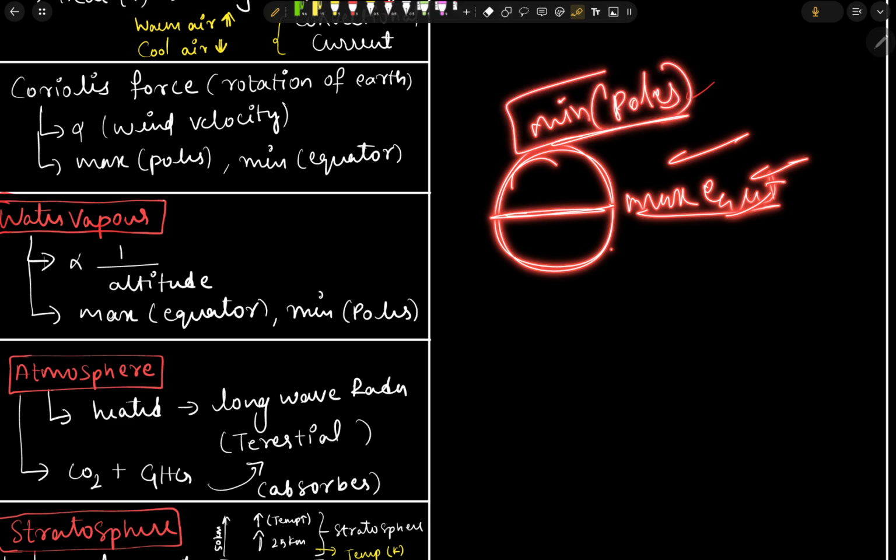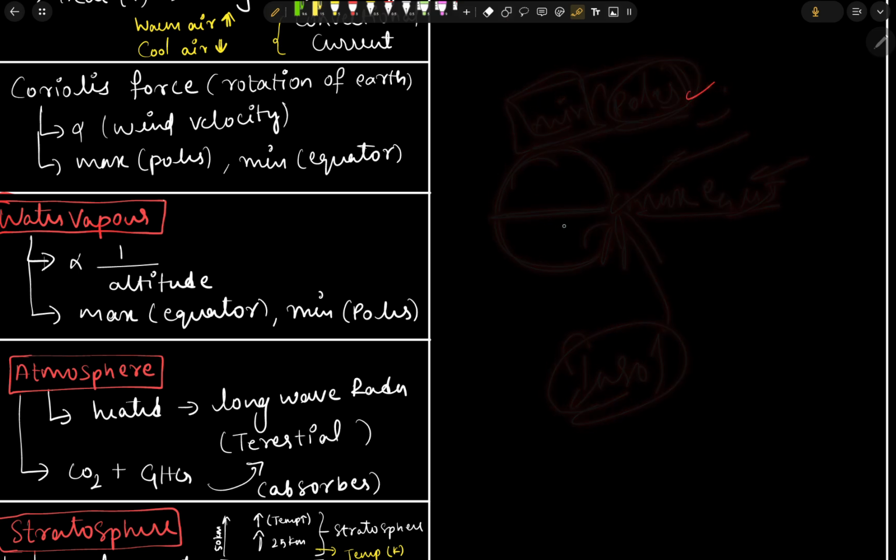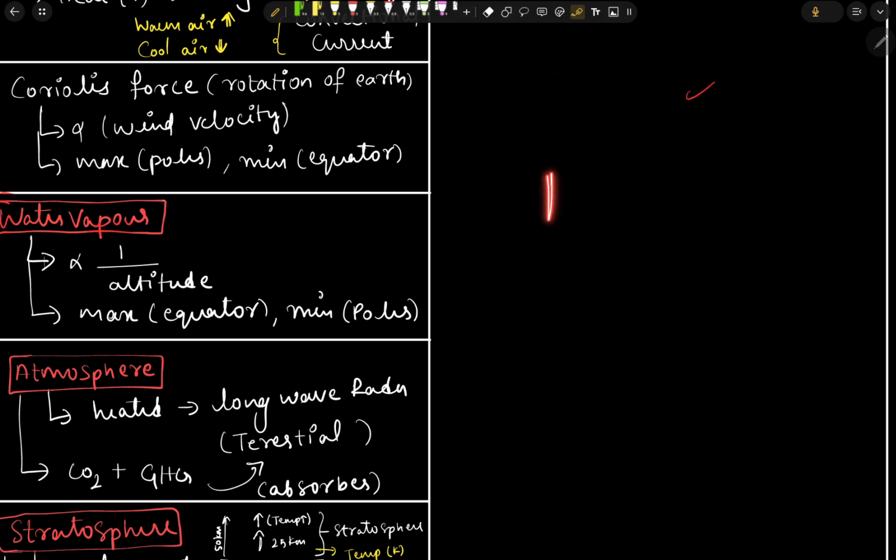This is also the same reason, because it is due to the insolation of the sun. At the equator there will be more insolation, and at the poles there will be less insolation. Due to this, there is more movement of water through evaporation to the higher atmospheric layers.